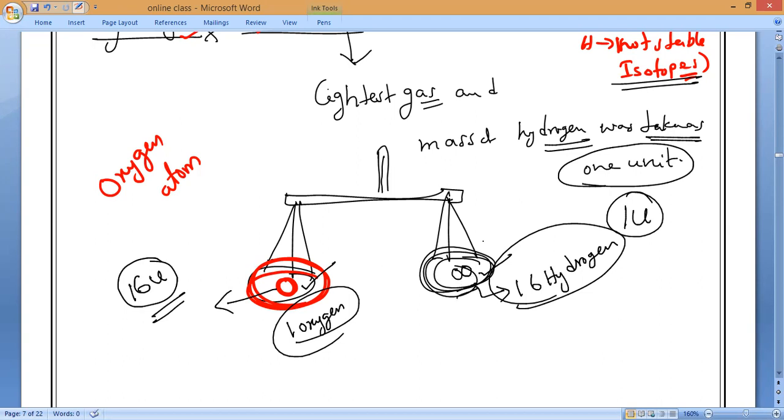So 16 u is the atomic mass of oxygen. Like that we used to find it.